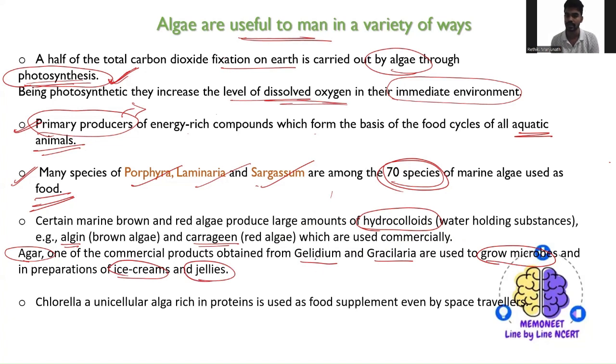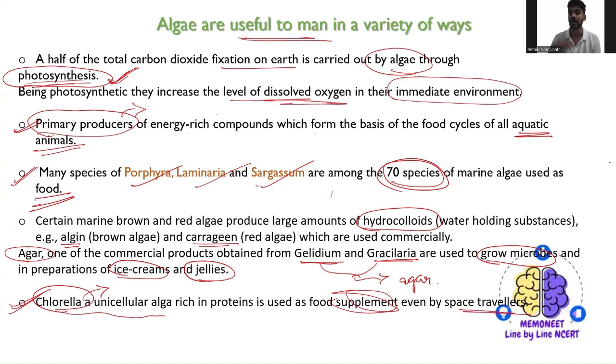What are those two species? Gelidium and Gracilaria. Okay, these are the two species where the production of agar normally happens. The last point here is Chlorella, which is a unicellular algae, which is rich in protein. So Chlorella is actually used as a supplement. Okay, they are basically used as supplements.